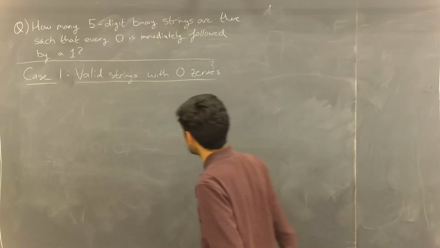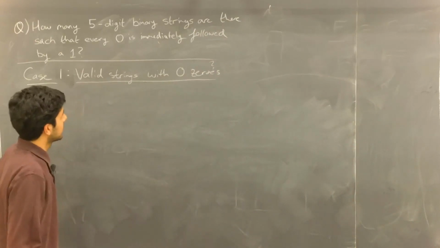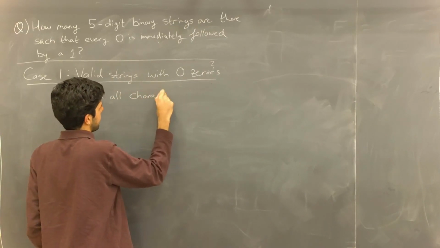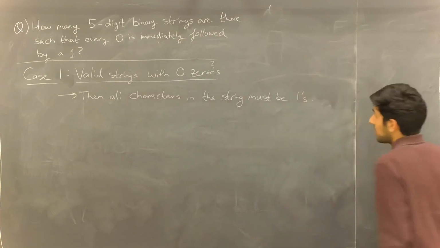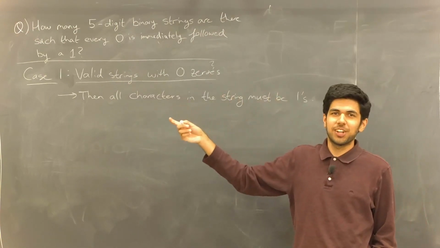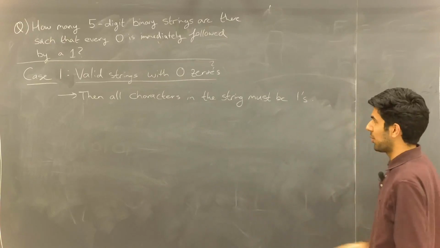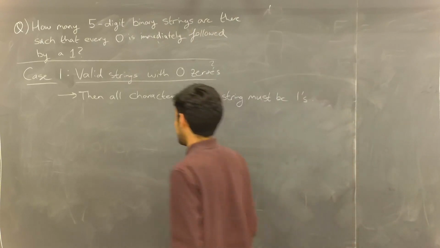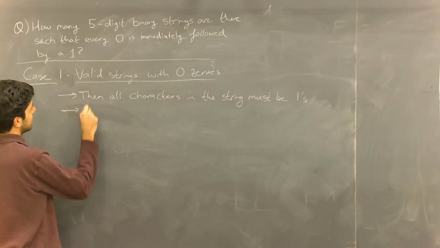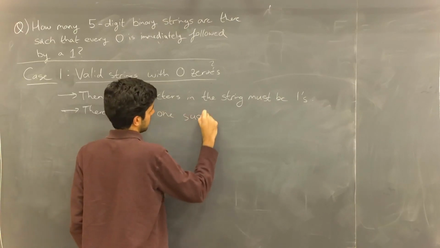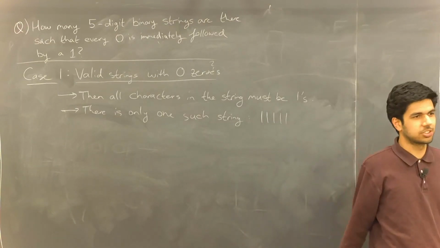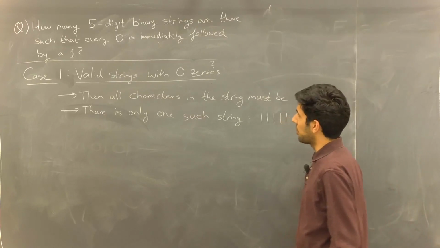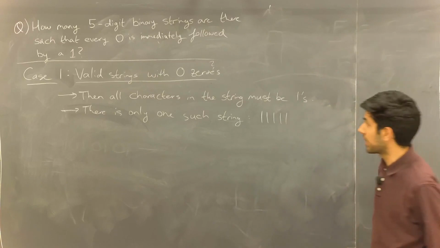But okay, so this case is pretty simple. If there are 0 zeros in our string, and each character is either a 0 or a 1, then all the characters must be 1s. Not much else to say here. So that means there is only one such string, namely the string 11111. So case 1 has just one string.